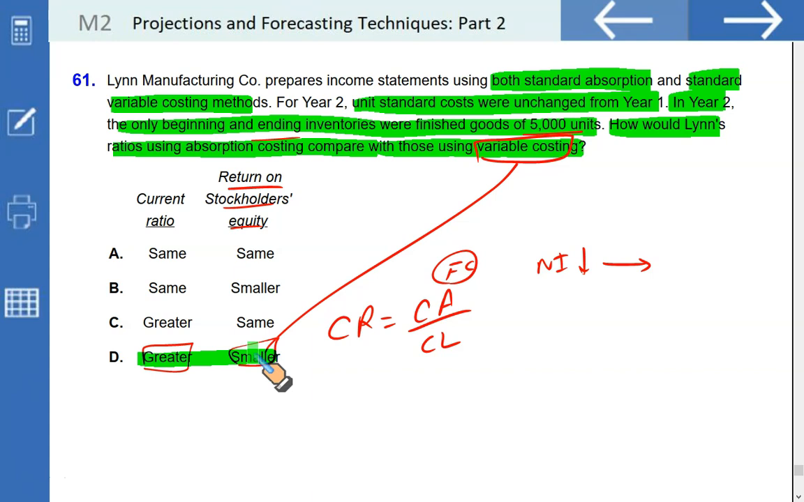This is a little twisted question. You just have to focus on what I've just said. Redo, reinterpret with some numbers, and you will see D is the right answer.